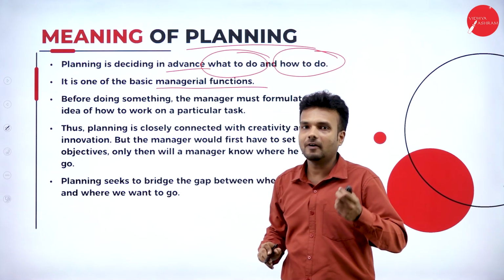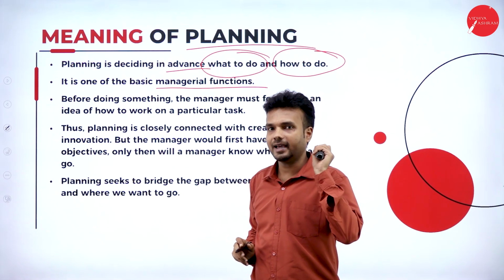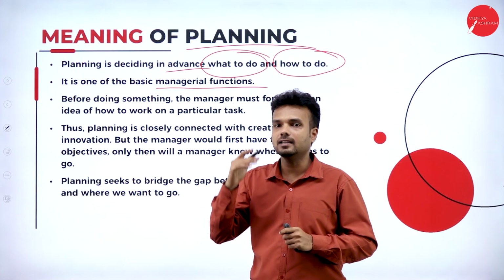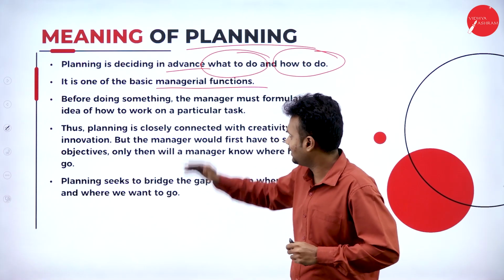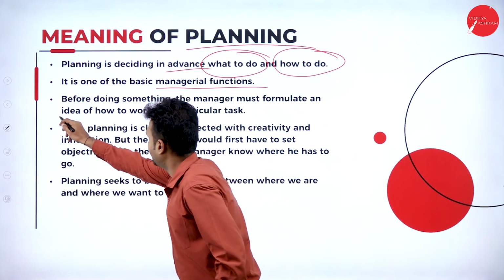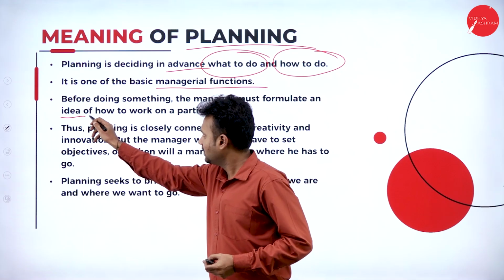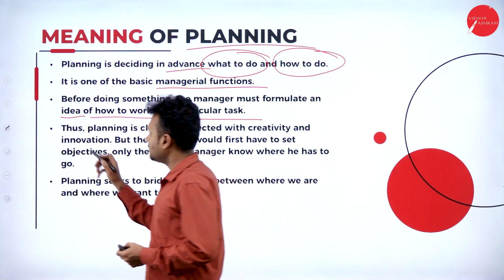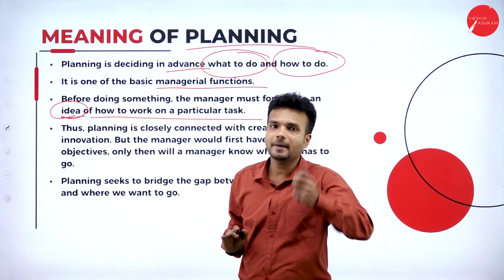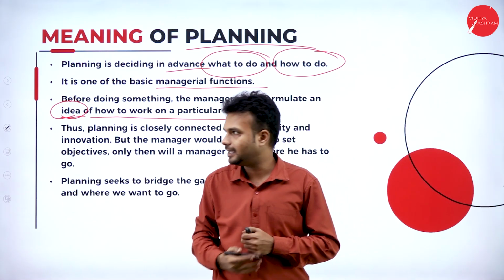So as we know, there are 5 managerial functions. So planning, organizing, directing, staffing and controlling. Among 5 managerial functions, this is the first and the most important function, that is planning. Before doing something, the manager must formulate an idea of how the work of a particular task. So the manager is going to make an idea regarding the future course of action. He is going to predict the future course of action and he is going to make the idea, that is planning.